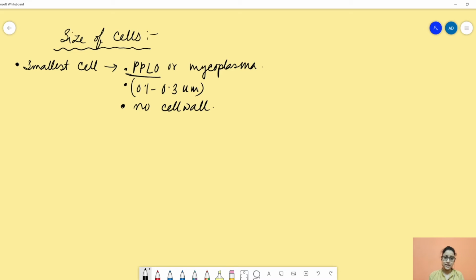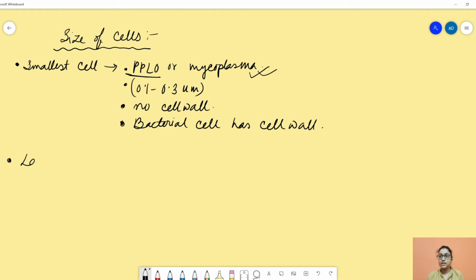The bacterial cells are also small in size, but PPLO are much smaller than bacterial cells. Bacterial cells are also considered small cells, but they have a cell wall, and the PPLO or mycoplasma don't have any cell wall.